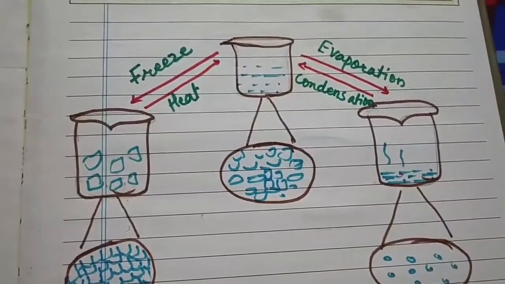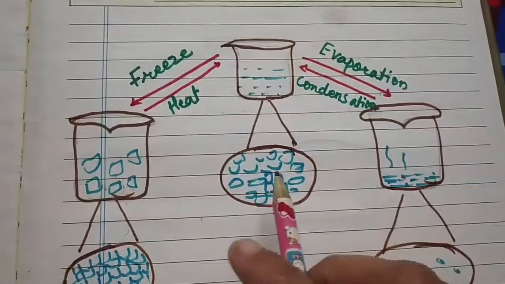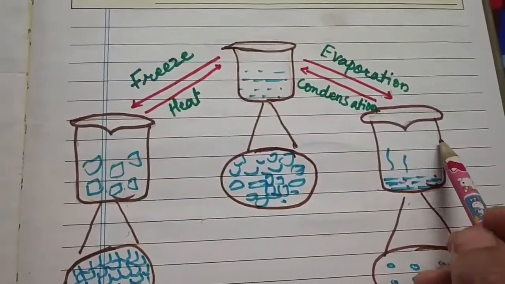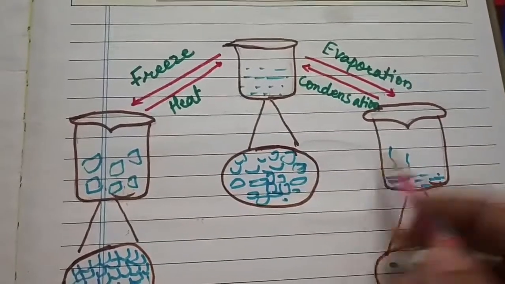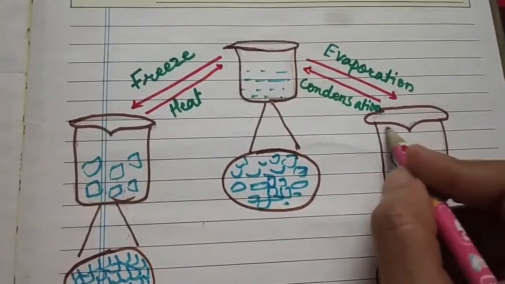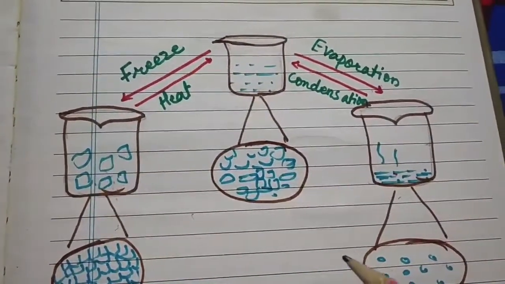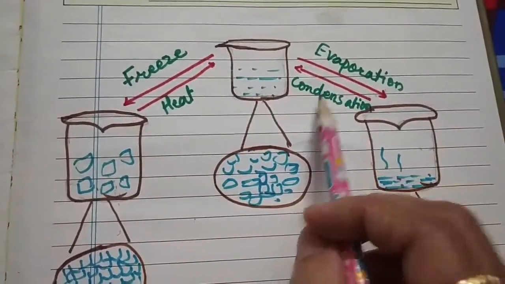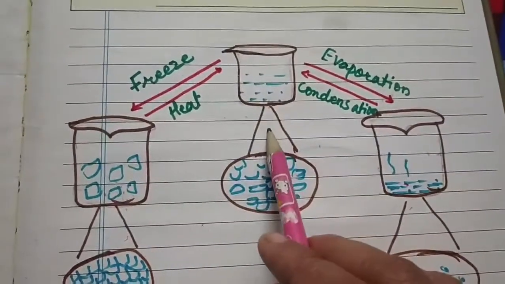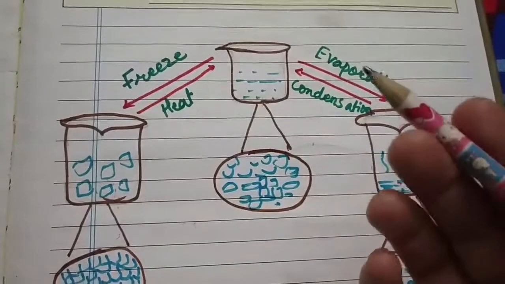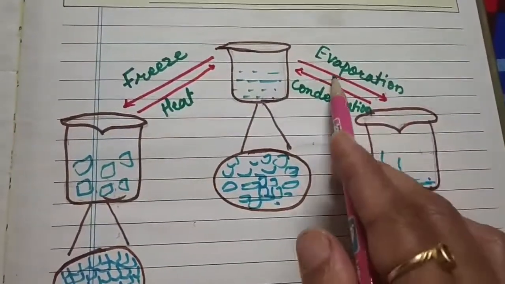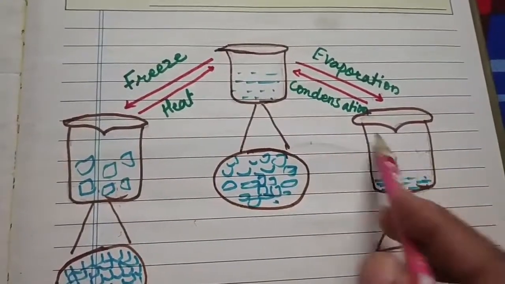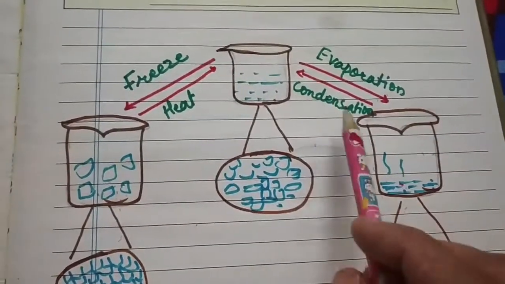And when we stop the heating of the water, some water droplets settle on the glass, like this, small droplets, or on the lid. The small droplets settle on the side of the glass, and that is called condensation. So when you heat the water it boils and vapors come, that is evaporation. When we stop the heating, the droplets settle on the surface of the glass or the bowl, that is called condensation of the water.